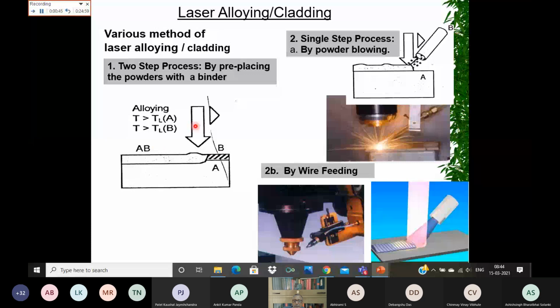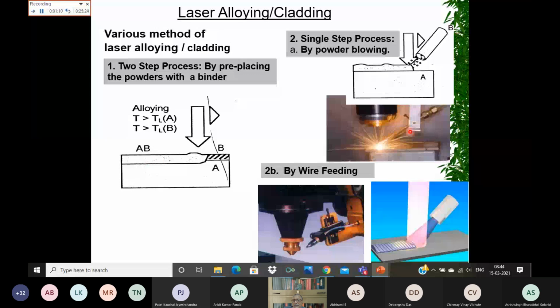The laser power density, that is the power per unit area, and the scan speed are controlled so that the top surface layers of both A and B are melted, and as you move away, the molten material solidifies, forming a very good homogeneous alloy.